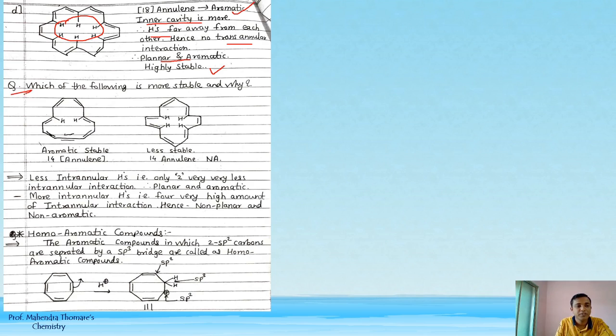Just we have taken a question, which of the following is more stable and why? So 14 annulene, so both are 14 annulenes, but structures are different. So here this hydrogen is there here and here, but here both hydrogens are inner side. So due to this there is transannular interaction in this, so it is less stable. But here only 2 hydrogens, so there is no transannular interaction, so it is stable and it follows the aromatic compound, it is 4n plus 2 pi electron system.